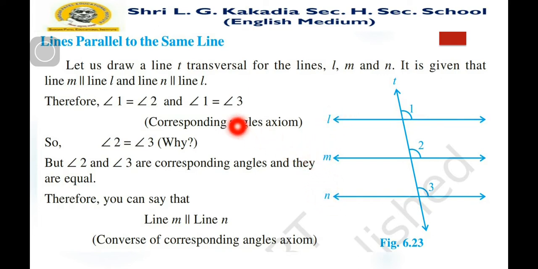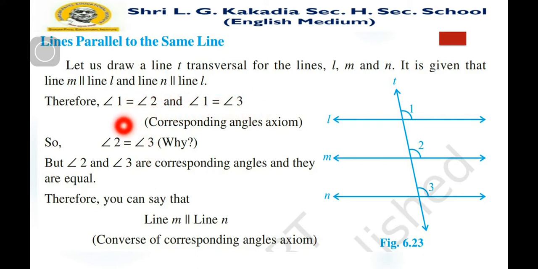So let us draw line T as a transversal for the lines L, M, N. It is given that line M is parallel to line L and line N is parallel to line L. Means lines M and N are parallel to line L. Therefore, angles 1 and 2 are equal because of the corresponding angles axiom, and 1 and 3 also are equal, so angles 2 and 3 are equal.